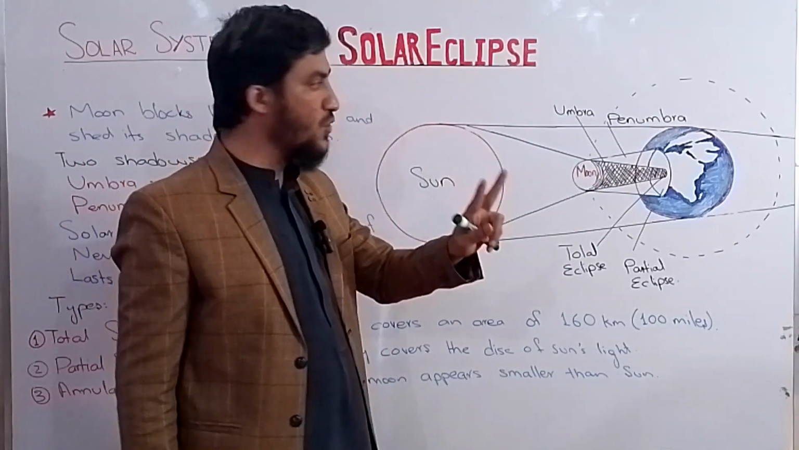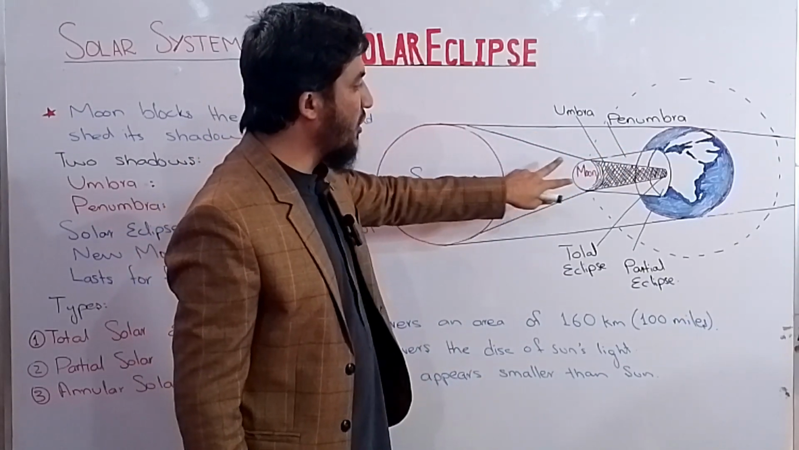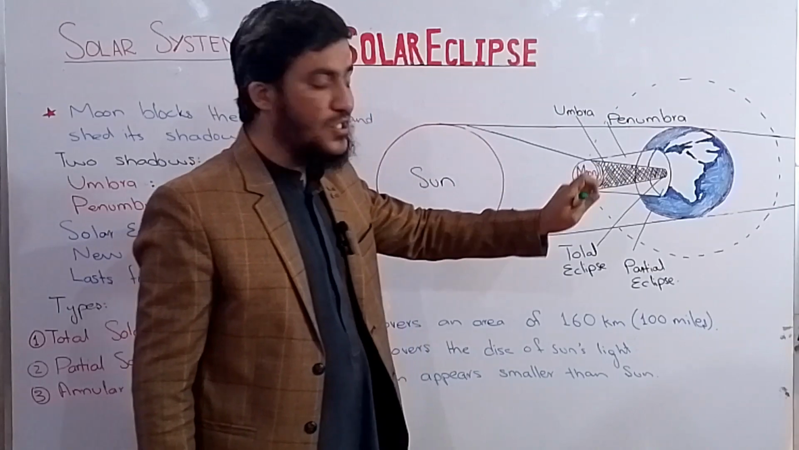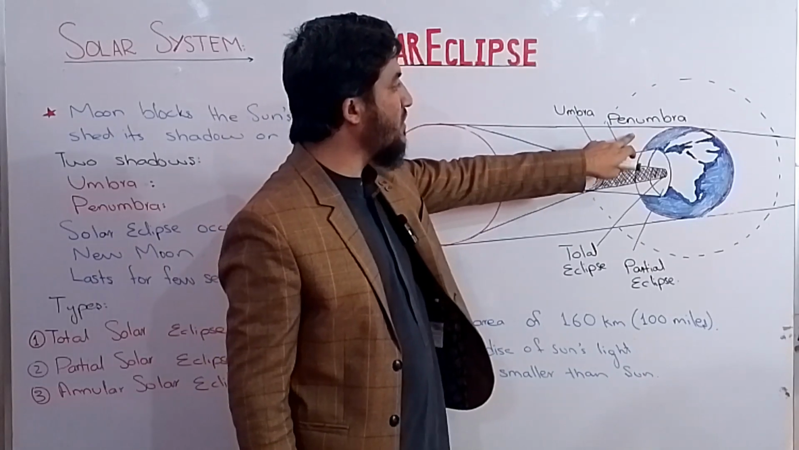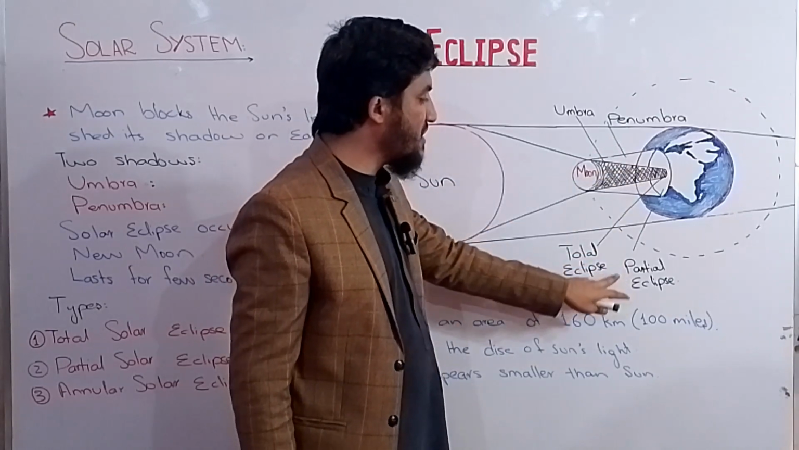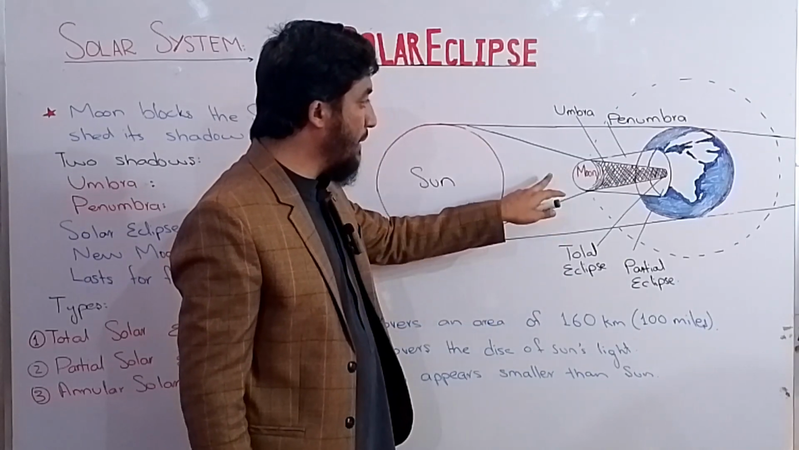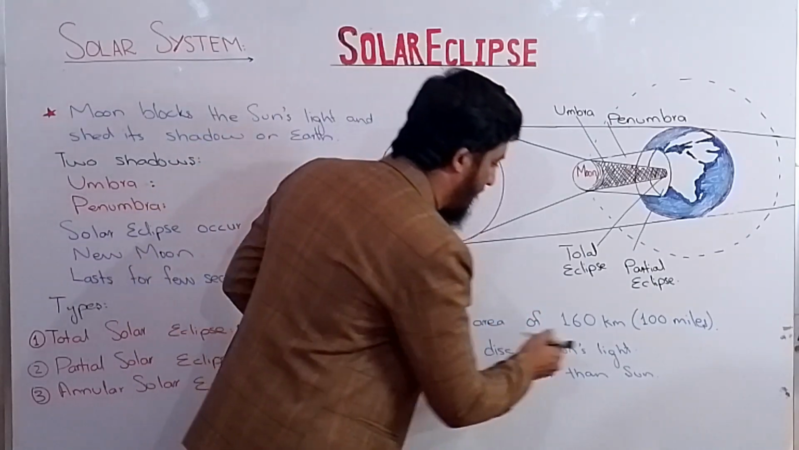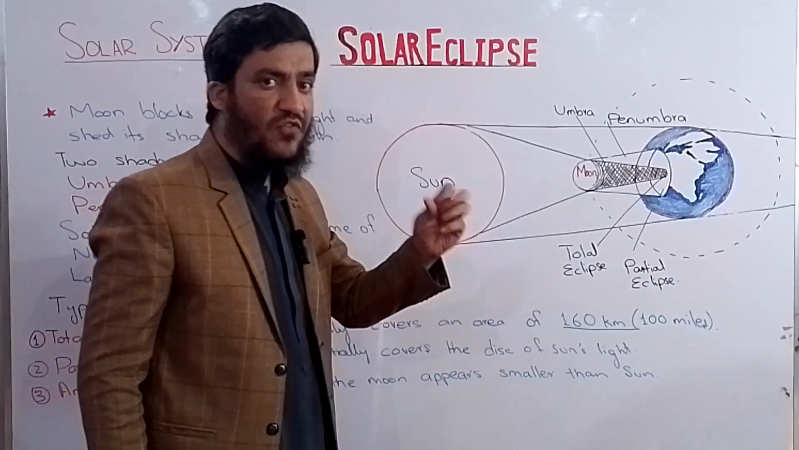There are two types of shadows of the moon. One is the umbra and the other one is the penumbra. The umbra shadow is the conical shadow, which is called the total shadow of the moon, due to which a total eclipse occurs. The other type of shadow is called the penumbra, and due to this penumbral shadow a partial eclipse occurs as well. This shadow covers a total area of 160 kilometers or 100 miles, and it lasts for just a few minutes.